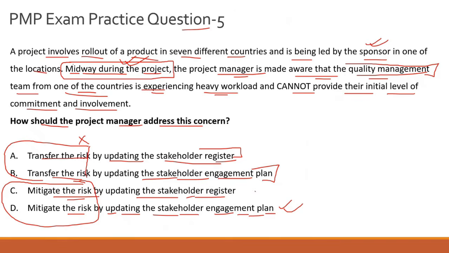And that is why option C is incorrect, because it is referring to an incorrect document to form a mitigation action. The stakeholder register, as we discussed, will not give you the action item, or the guiding principles of how to drive engagement of a stakeholder. It can give you the initial classification of the stakeholders, but it will not give you the guiding principles of how to keep the stakeholder engaged. That is why option C is incorrect, and the correct answer to this question is option D.